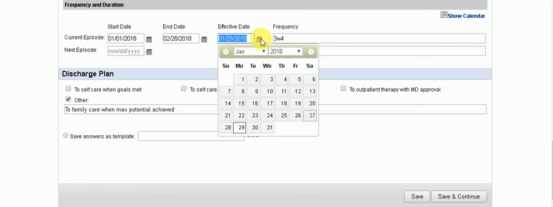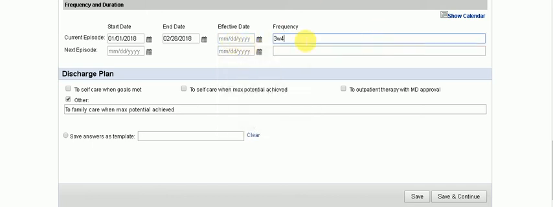So you remove the date here, but what you do is put: upon insurance approval. Otherwise, this is going to confuse the system. So if you don't have the effective date here, make sure to put a reason behind here.